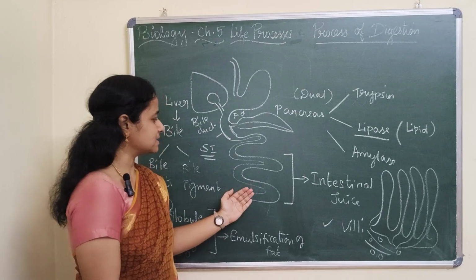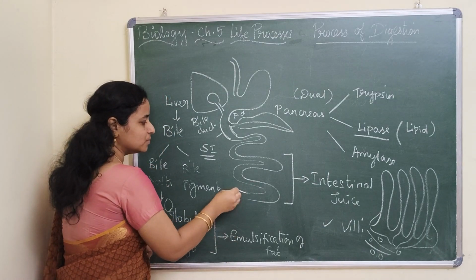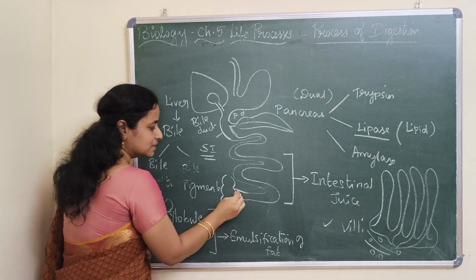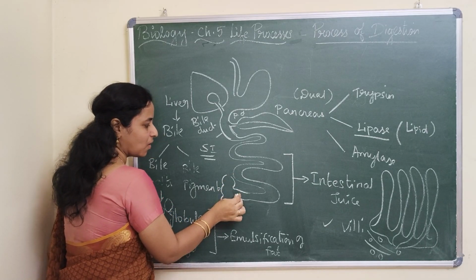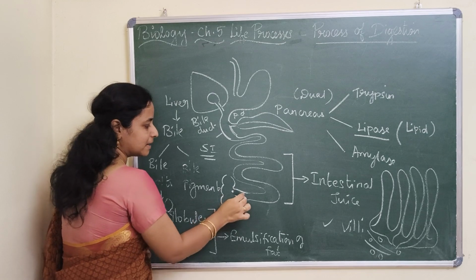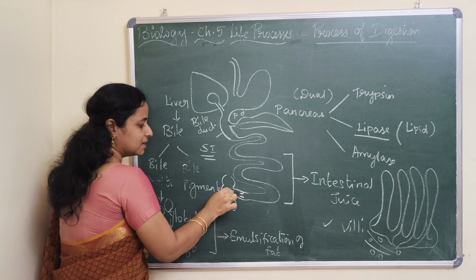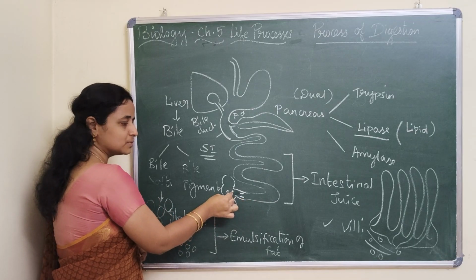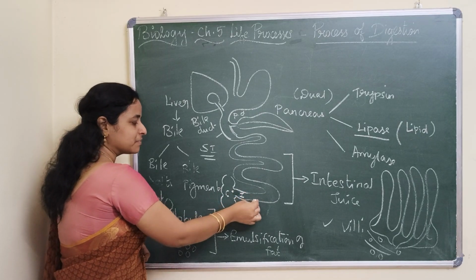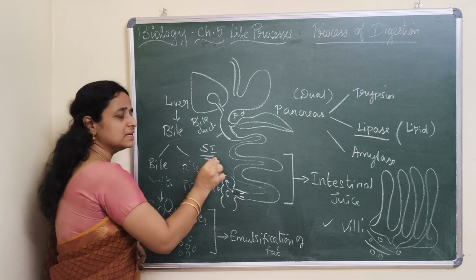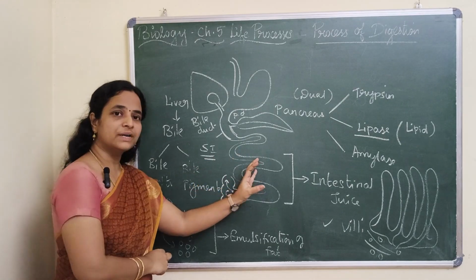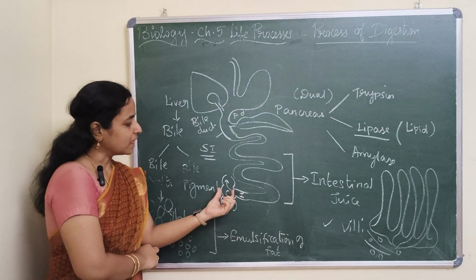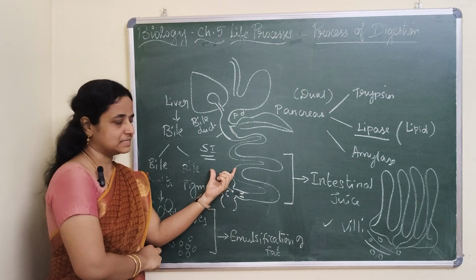From the small intestine, the food moves to where? The large intestine. I told you that there is a connector called the cecum, and this is the ileum. This region is a connector. The small intestine connects to the large intestine, where the unwanted food will enter. All the wanted food is already absorbed by the villi, the finger-like projections. Now the unwanted food will enter the large intestine.